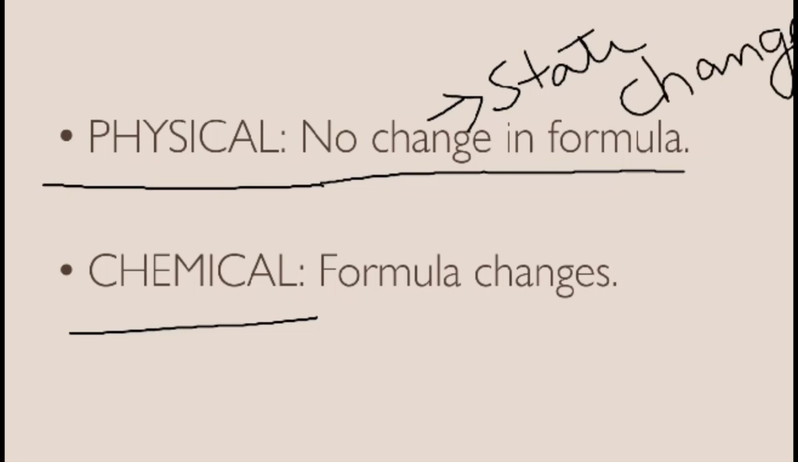Chemical change, on the other hand, refers to formula change. For example, rusting of iron.